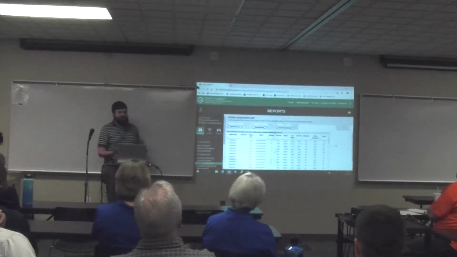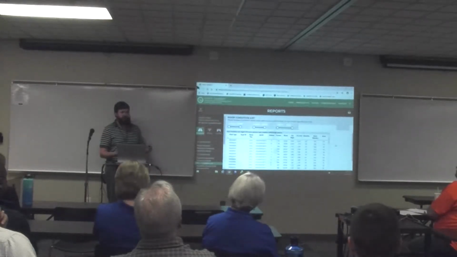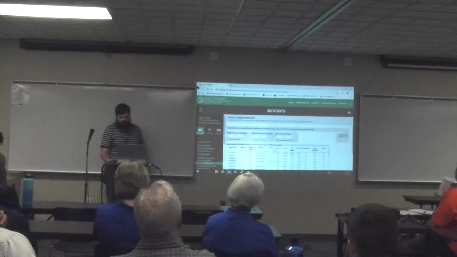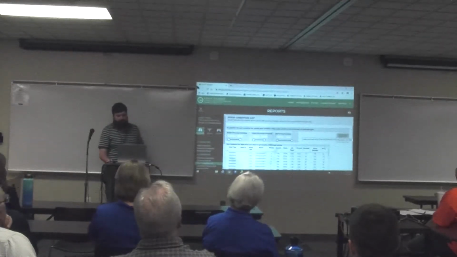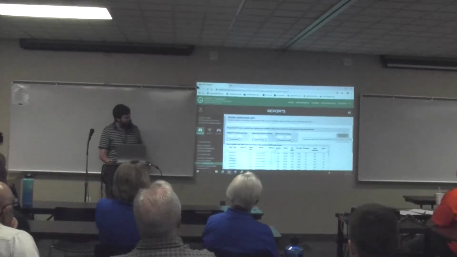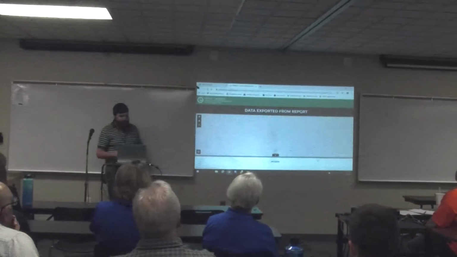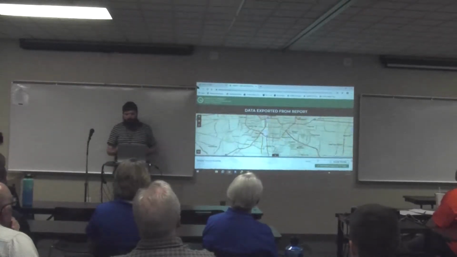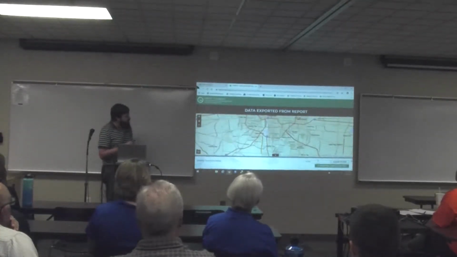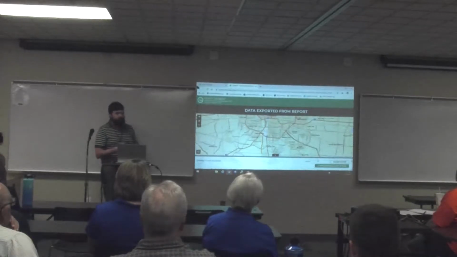So now you have a list of all these different segments and assets that are, we would say, potential for work or starting to become deficient. So it helps to have that list, but usually you're probably going to want to see where that is on the map. So what we can do is use this view exported data on map. We hit OK. This will create a new page and create a map of all the locations where we have some sort of deficiency.